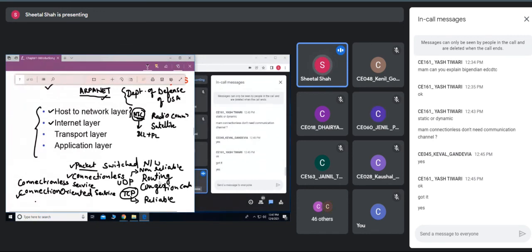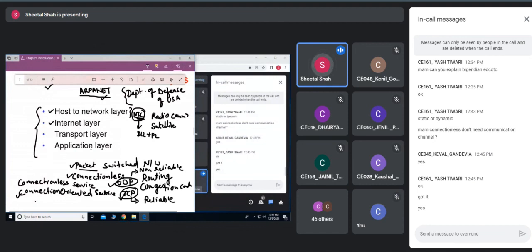If we want the message to be transferred reliably, and we are not bothered about the delay due to the transmission, then we can use TCP. Whereas if we are bothered about the speed and the time rather than the quality of the message received, then we should go for UDP, or user datagram protocol.